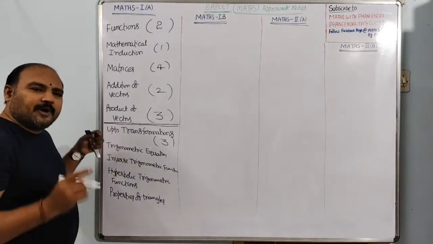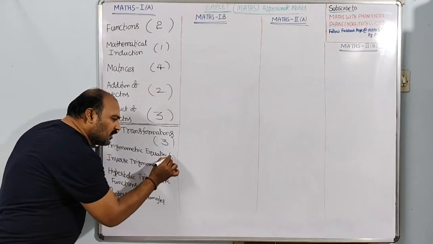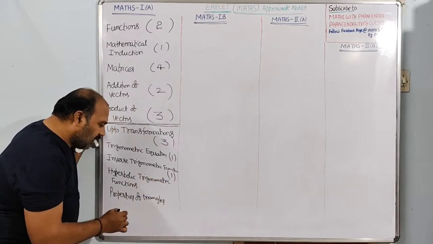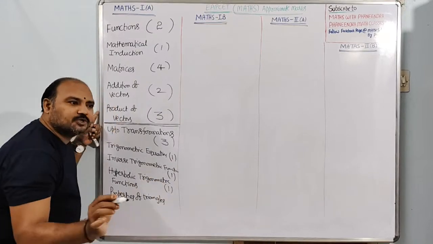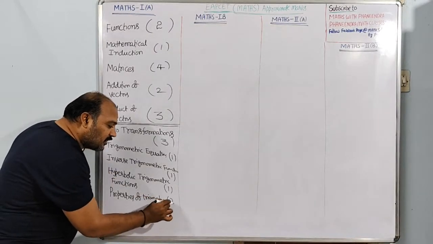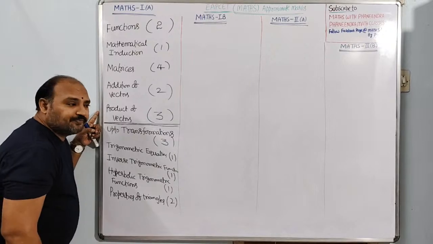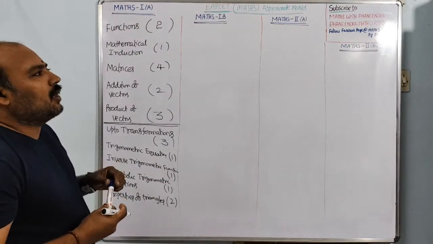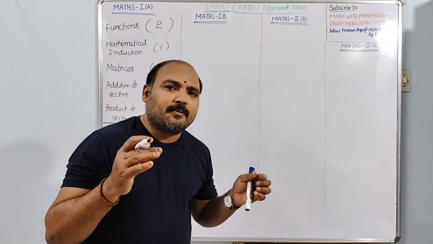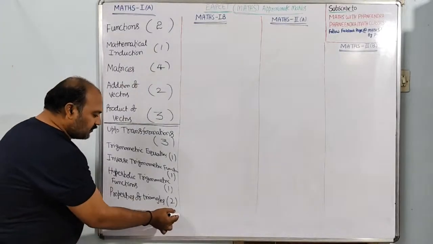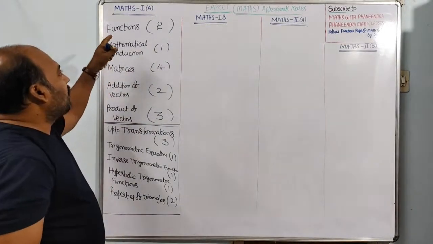From trigonometric equations, one question surely they will ask. Even in inverse trigonometry, also one question. Hyperbolic functions also, one question surely, dear students. But in properties of triangles, we can expect 2 questions. In EAMCET, in total they are asking 80 questions from mathematics. So this is the approximate weightage from Maths 1A.